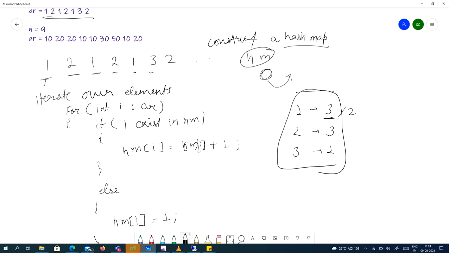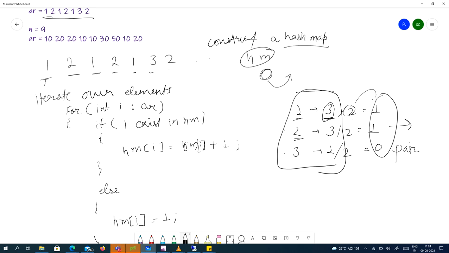Divided by 2, how many pairs does color 1 have? Only 1. Divided by 2, how many pairs does color 2 have? Only 1. How many pairs does this one have? 0. Add them and you'll have how many pairs you have in total. That's all. Isn't it simple? We just need to iterate over our hash map, take each value divided by 2, and add it to the number of pairs. I think it's simple and understandable also. We'll write the code now.